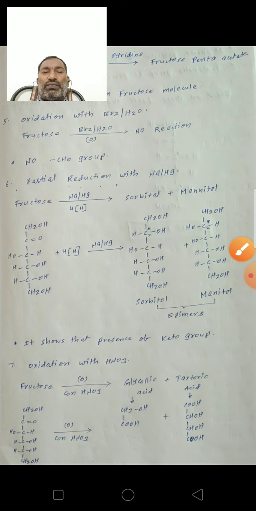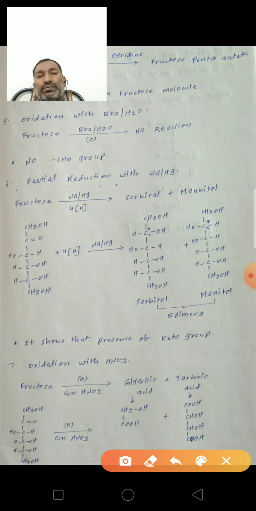Next, the seventh one, oxidation with HNO3. Fructose oxidizes with concentrated HNO3 to form glycolic acid and tartaric acid. Glycolic acid means CH2OH COOH. The oxidation takes place at the second carbon, the keto group position.